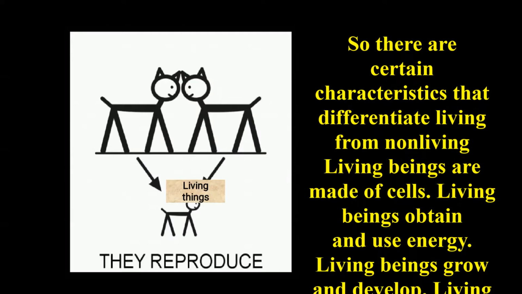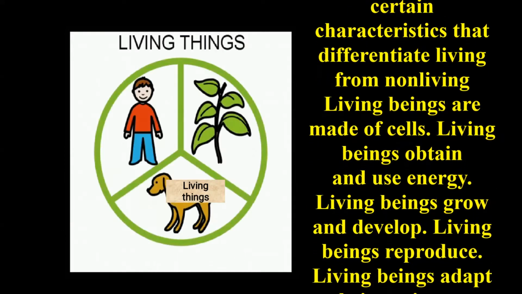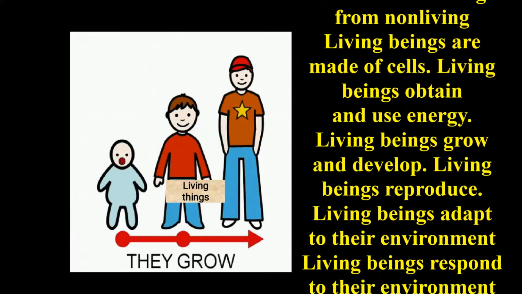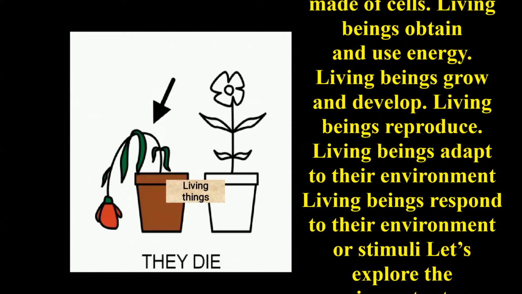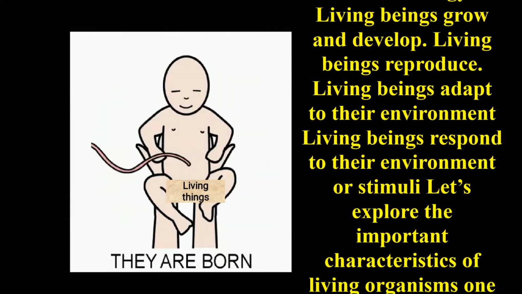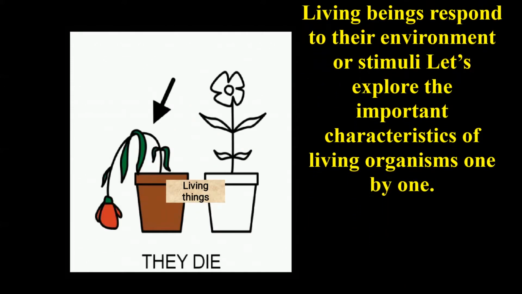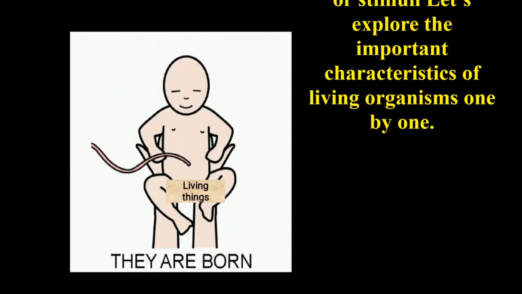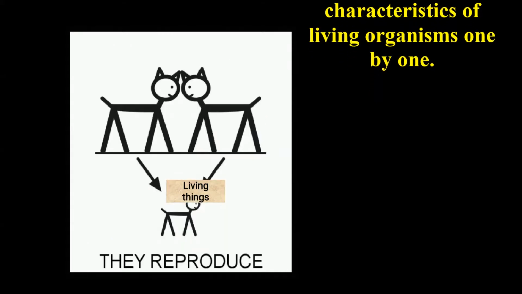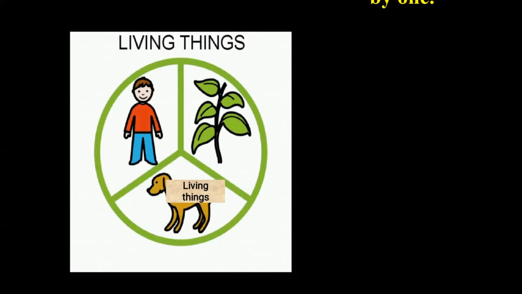Living things are made up of cells. Living things can obtain and use energy. Living things can grow and develop. Living things can reproduce. Living things can adapt to their environment. Living things can respond to the environment or stimuli. Let's explore the important characteristics of living organisms one by one.